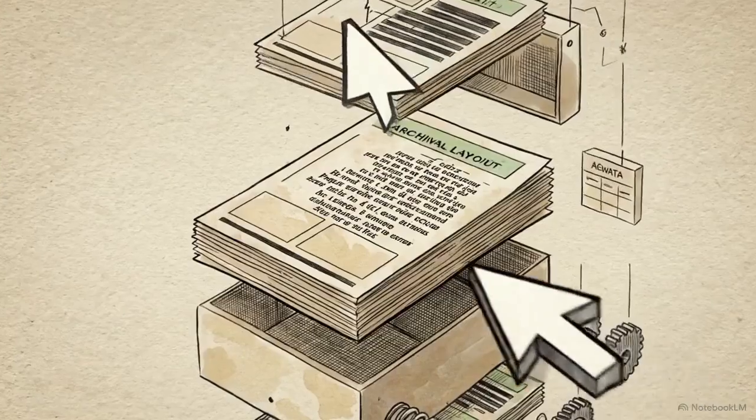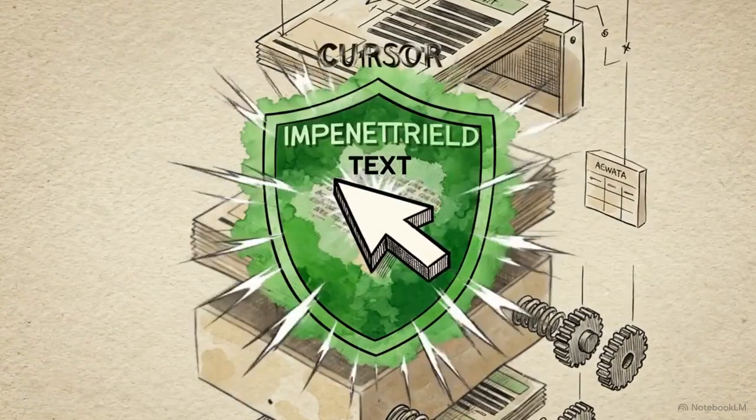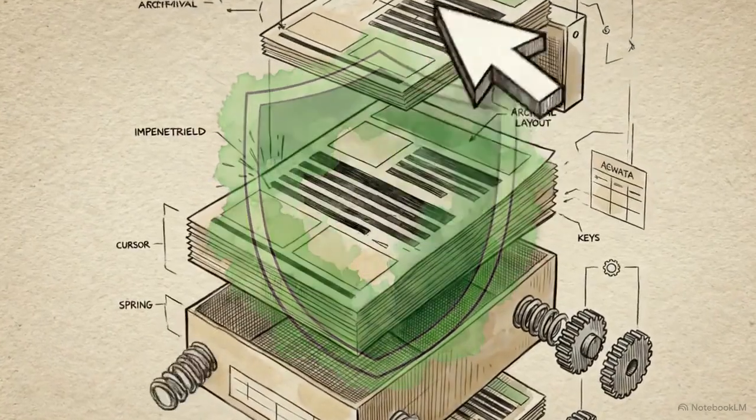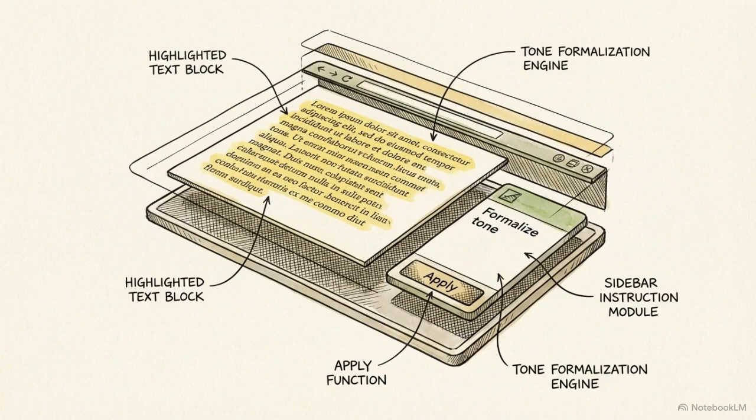The canvas itself is locked. This physically blocks the user from accidentally deleting citations or degrading the document's structural integrity. To make localized revisions, users highlight the specific text, type instructions into the sidebar, and apply targeted micro-edits.